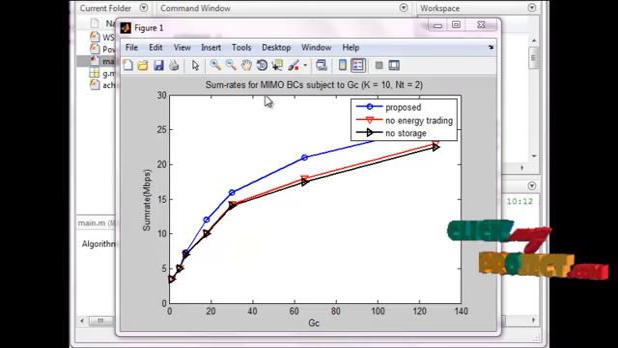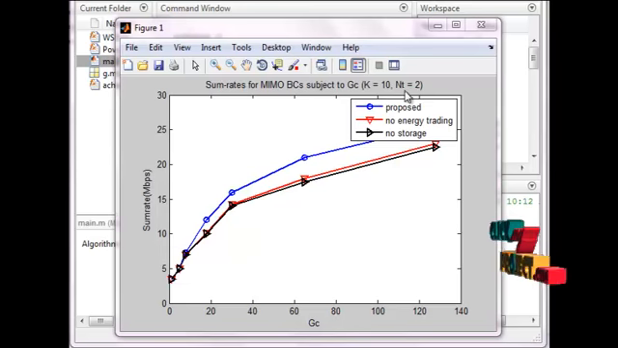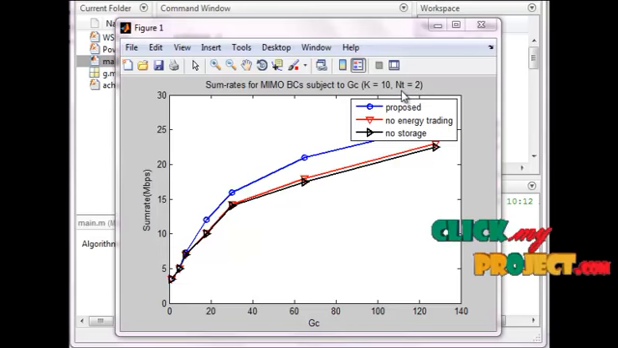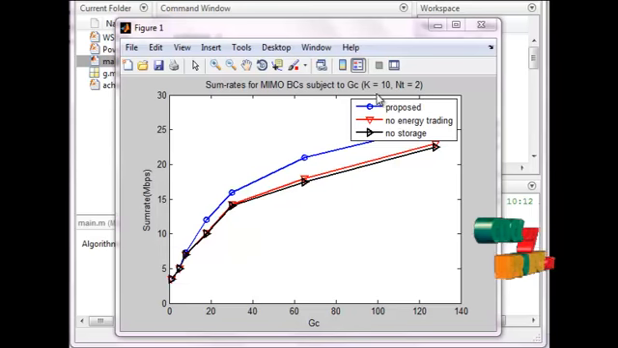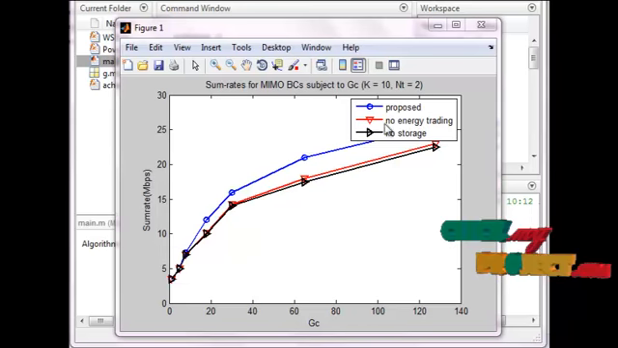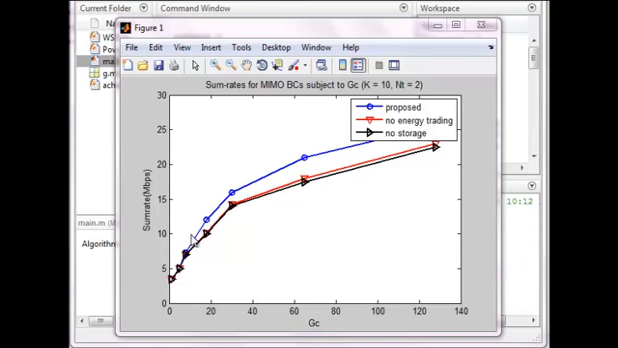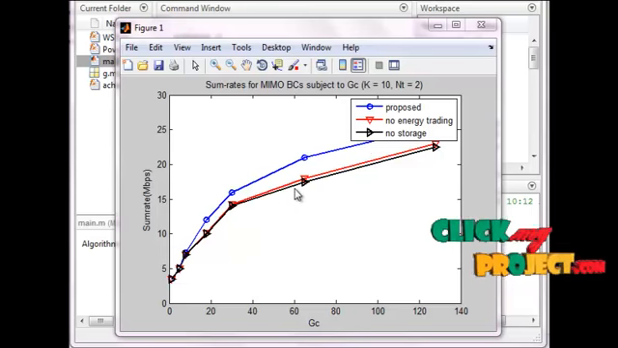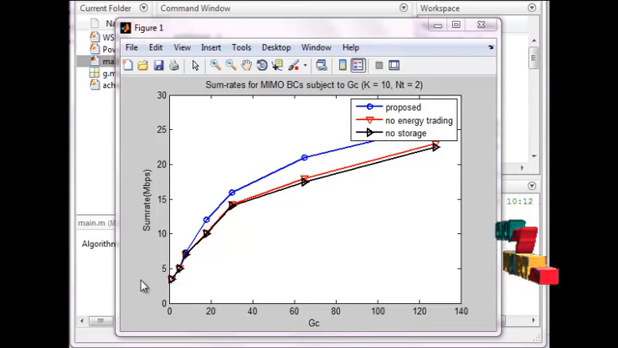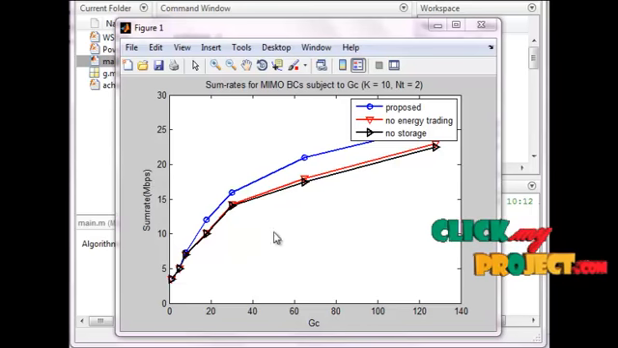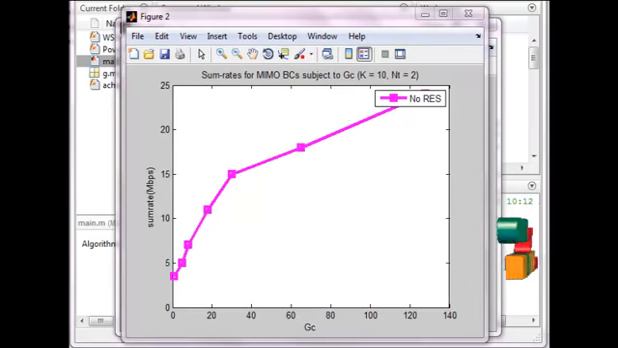That is sum rates for MIMO base station subject to the GC, where K is equal to 10 and NT is equal to 2. NT is the transmitter antenna, and K is the number of nodes. This one is the proposed, and this is no energy trading, and this is no storage. In our proposed method, the renewable energy result is very high compared to all the existing results, no energy trading and no storage. The x-axis depends upon the GC and the y-axis depends upon the sum rate in megabits per second. So this is the first graph describing the procedure.